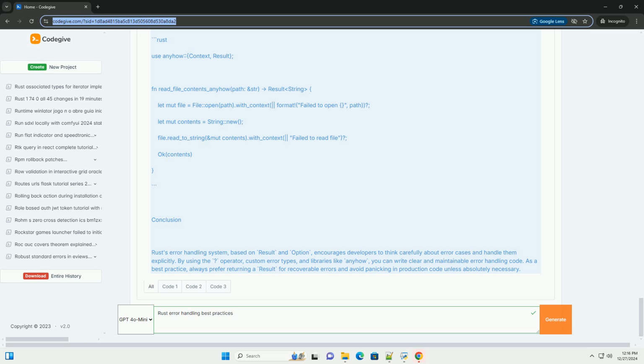Conclusion. Rust's error handling system, based on Result and Option, encourages developers to think carefully about error cases and handle them explicitly. By using the ? operator, custom error types, and libraries like anyhow, you can write clear and maintainable error handling code. As a best practice, always prefer returning a Result for recoverable errors and avoid panicking in production code unless absolutely necessary.